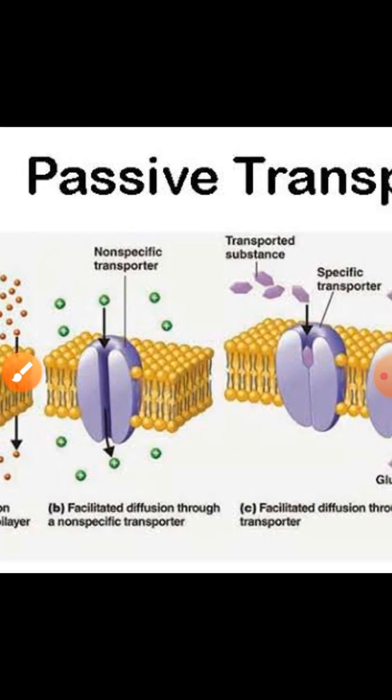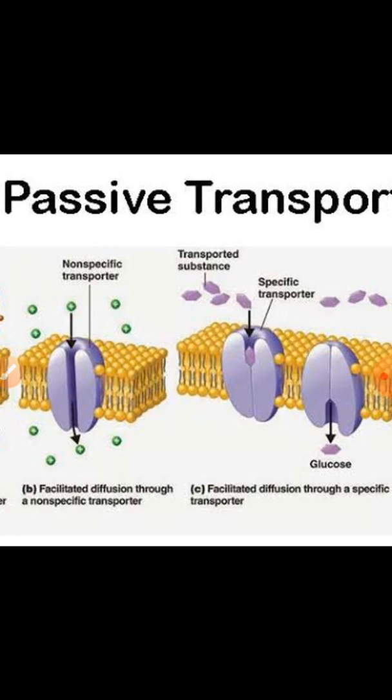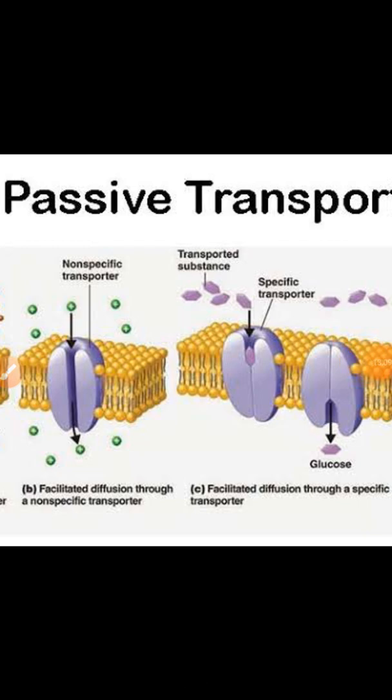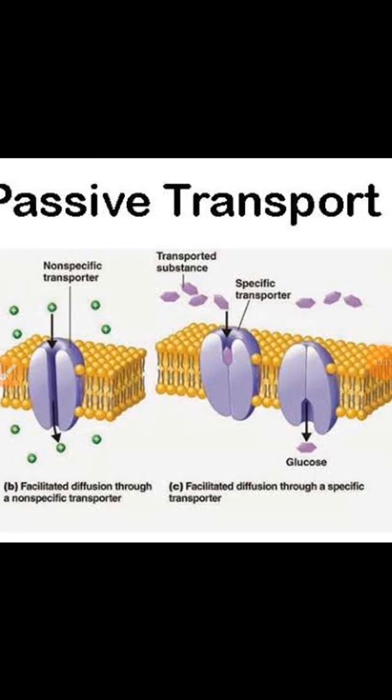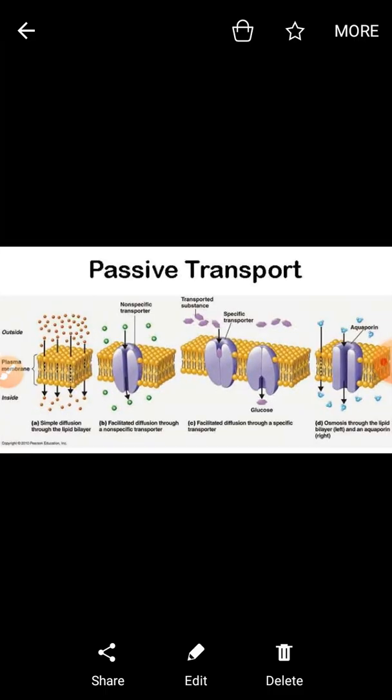In the passive transportation, facilitated transportation, we can also say that there are some kinds of transporters, like you can see the channels. The channels have gates, so they can allow the molecules to pass through the membrane.